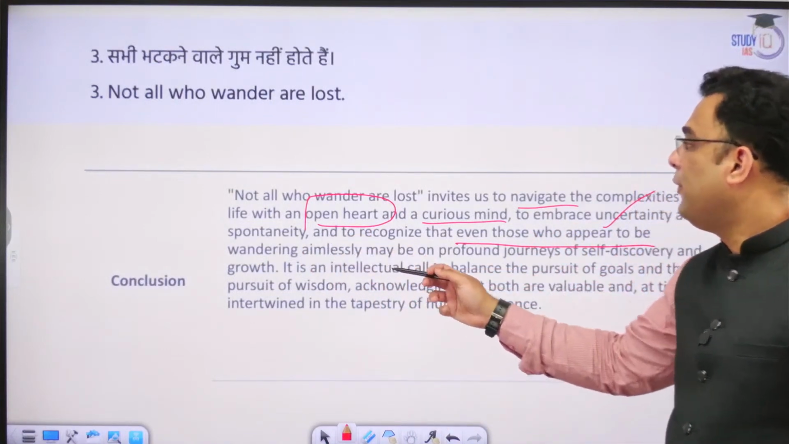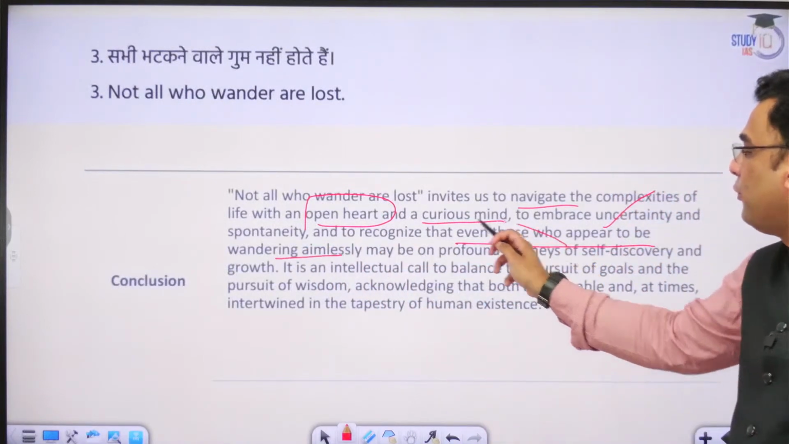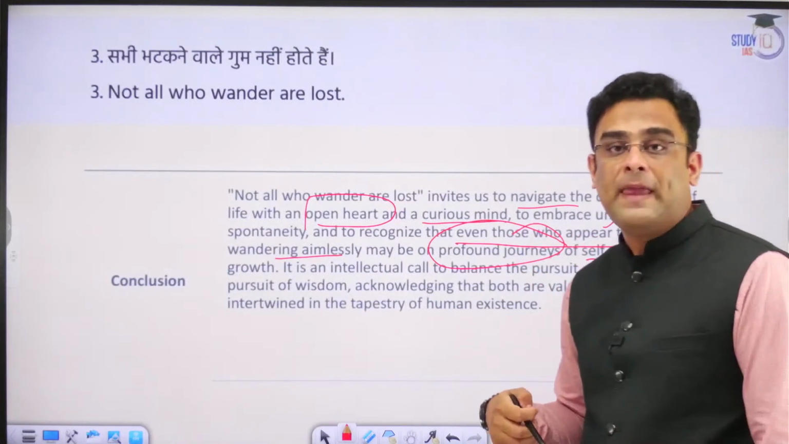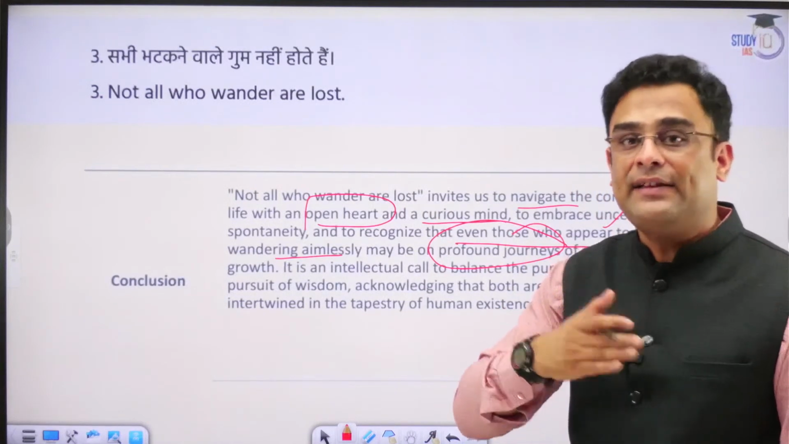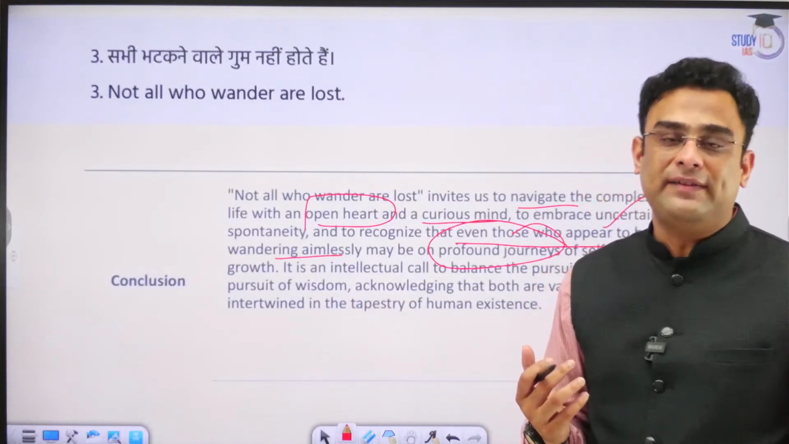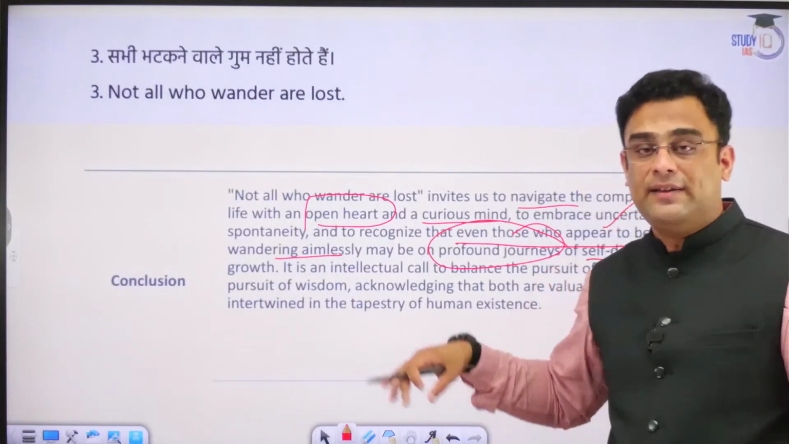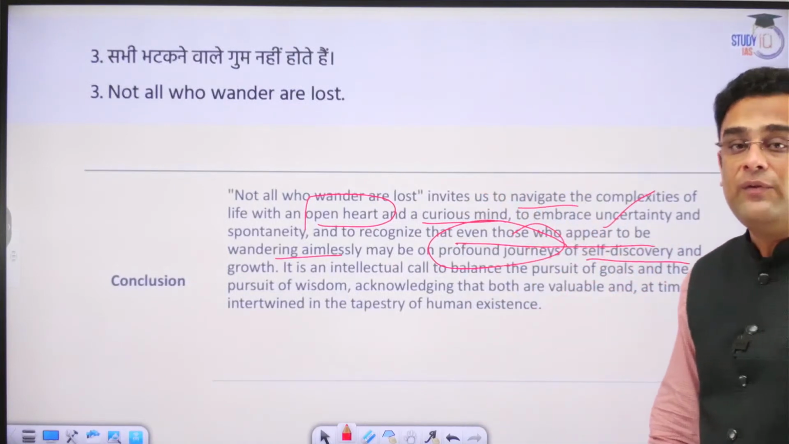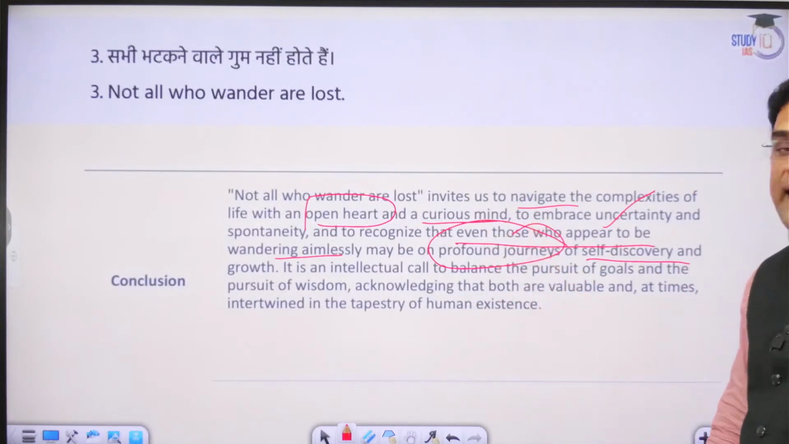So we must recognize that even those who may appear to be wandering aimlessly may have profound journeys within themselves, journeys of self-discovery and growth. When you take on such challenges, the journey is as much inside as it is outside. When Gautam Buddha was traveling around different places, he was also journeying within himself. And it is that journey within, that journey of self-growth, of self-realization that ultimately helps you to achieve great things in life. So those who are wandering are definitely on these kinds of tracks or pursuits.